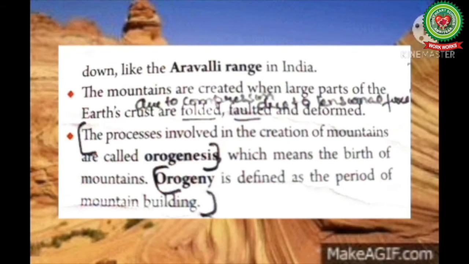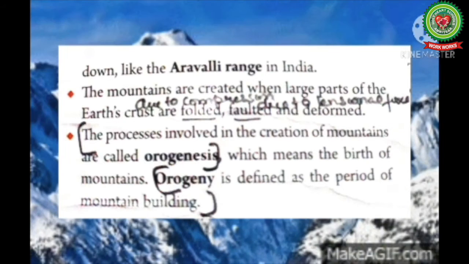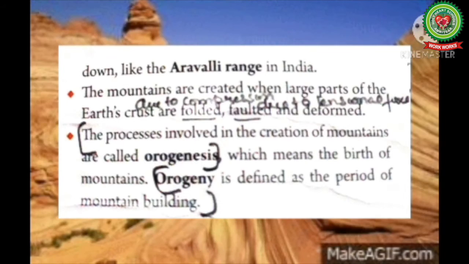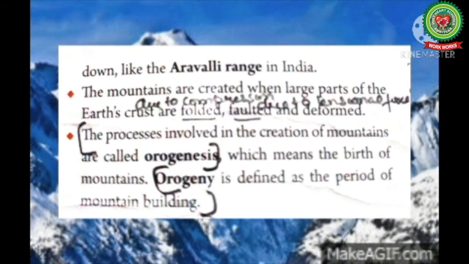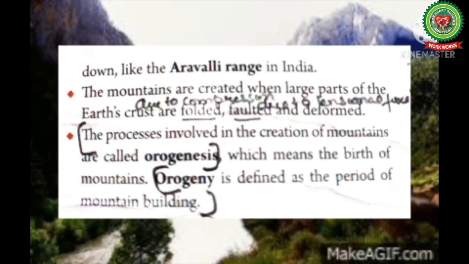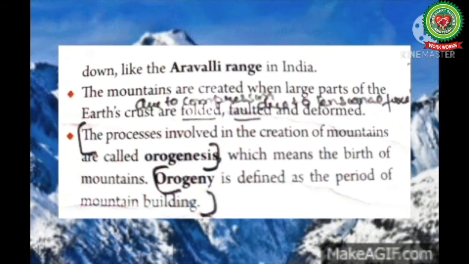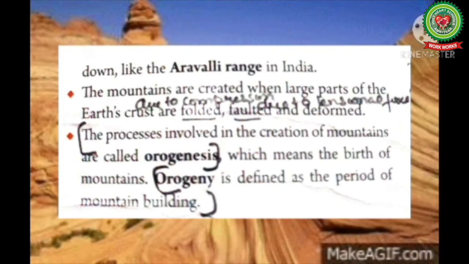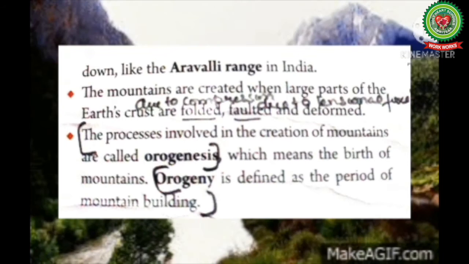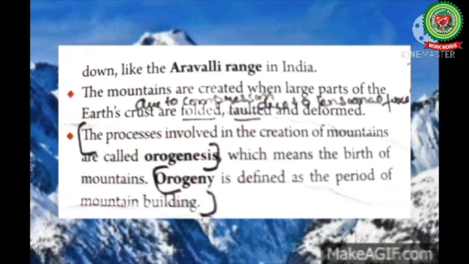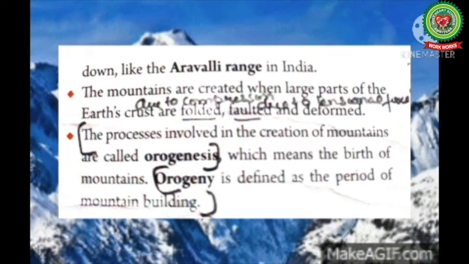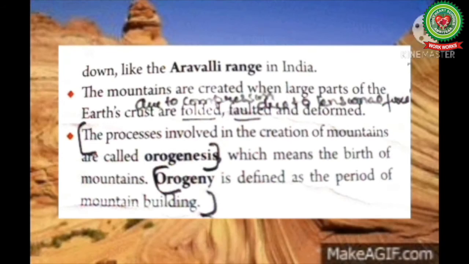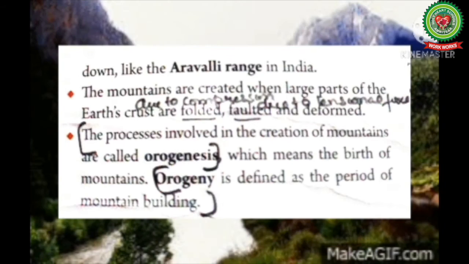The mountains are created when large parts of the earth's crust are folded, faulted and deformed. Folding and faulting are the most common deformation processes. Folding occurs when the rocks are compressed such that the layers buckle and fold, and faulting occurs when rock fractures due to tensional forces. And here, deformed means the alteration of the size or the shape of the rocks.